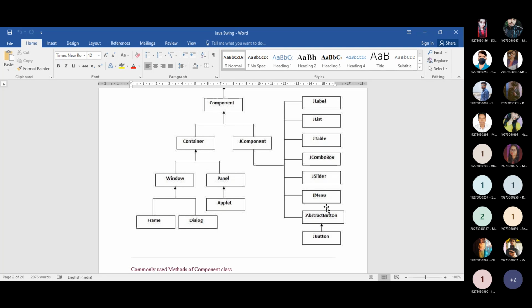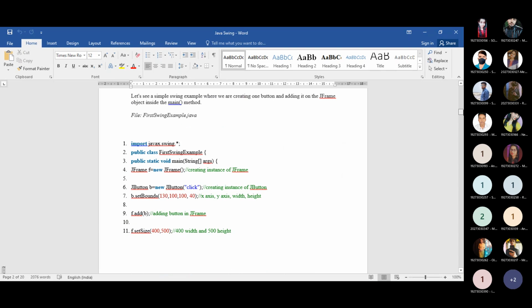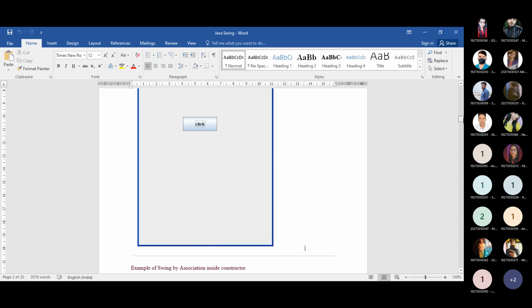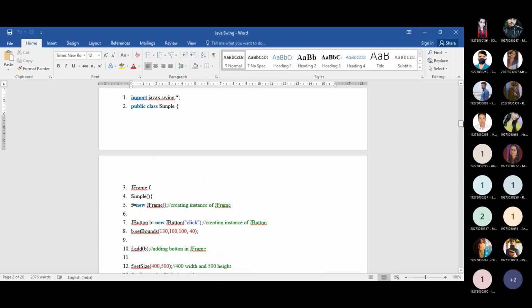Just for the sake of simplicity, just think about this is your GUI, that is the graphical user interface. Okay, now we don't have enough time. I'll show you another example.